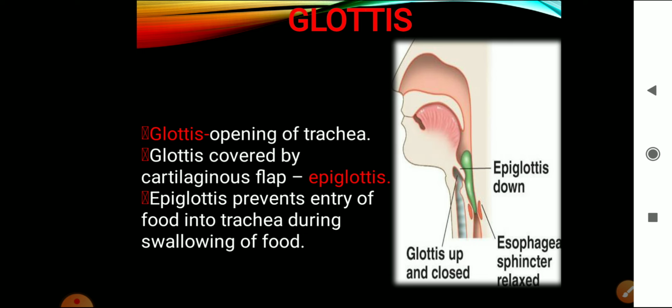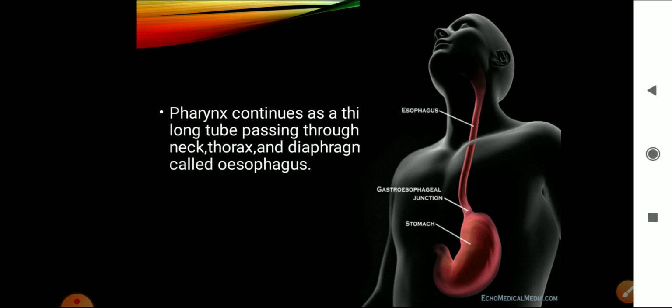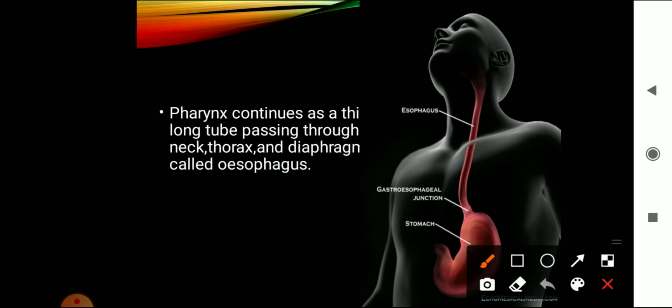Okay, so the function of epiglottis is to prevent the entry of food into the trachea during the swallowing of food. Hope it's clear? Right. Now we'll move on to the next part, esophagus. The pharynx continues as a thin, long tube passing through the neck, thorax and diaphragm, called as the esophagus. So here you can see in this picture, this long tube which passes through the neck, the thorax and the diaphragm, that is called as the esophagus.